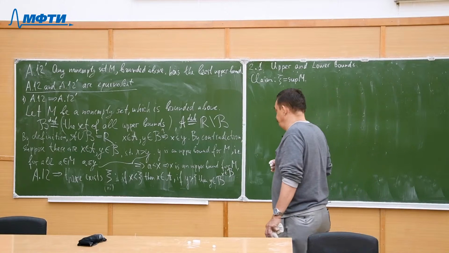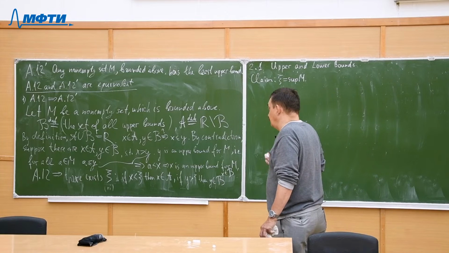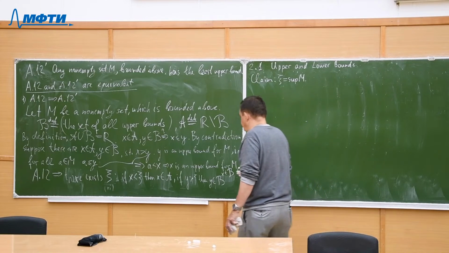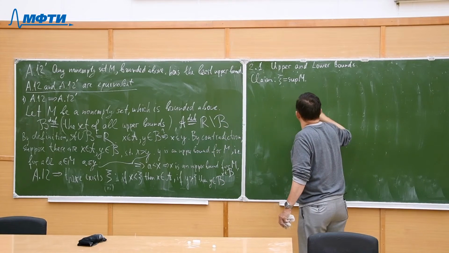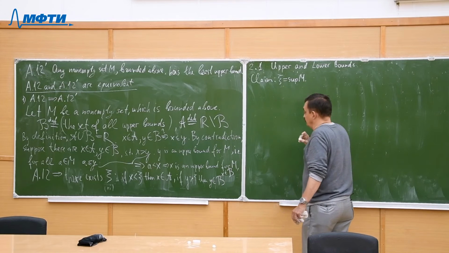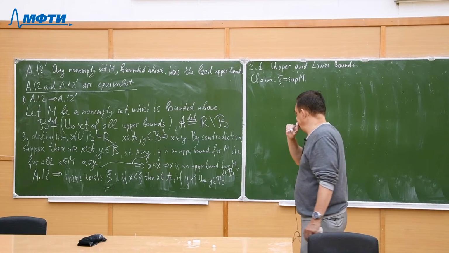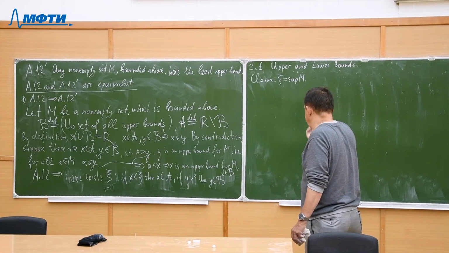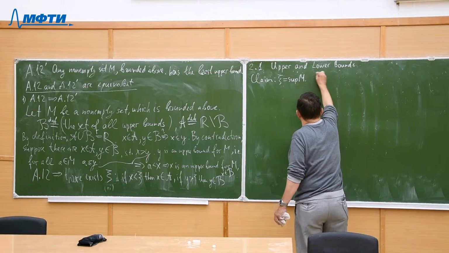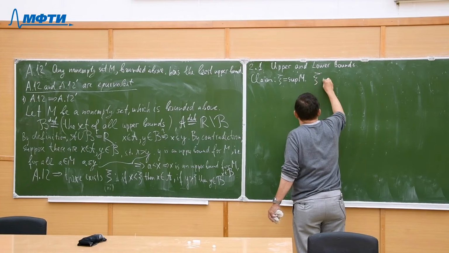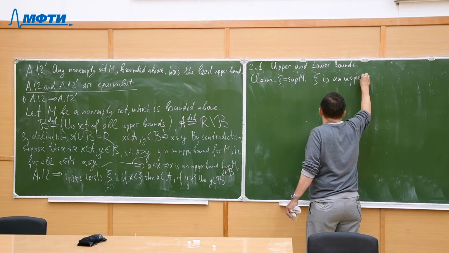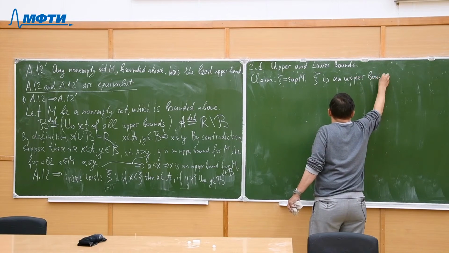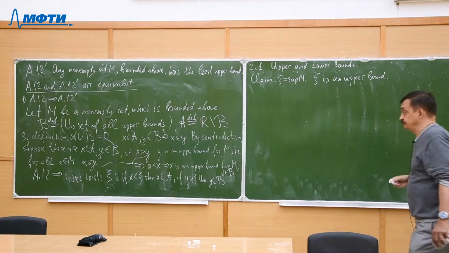Okay. Let me recall. So you see that definitely what we need to check is, first of all, that xi is an upper bound. Why? Look.